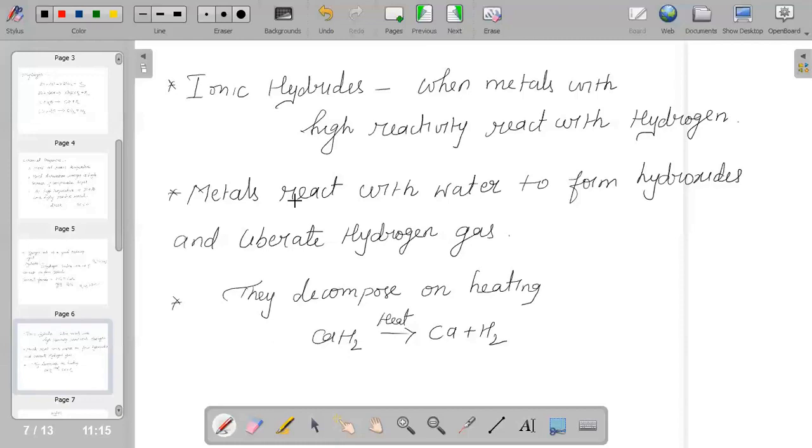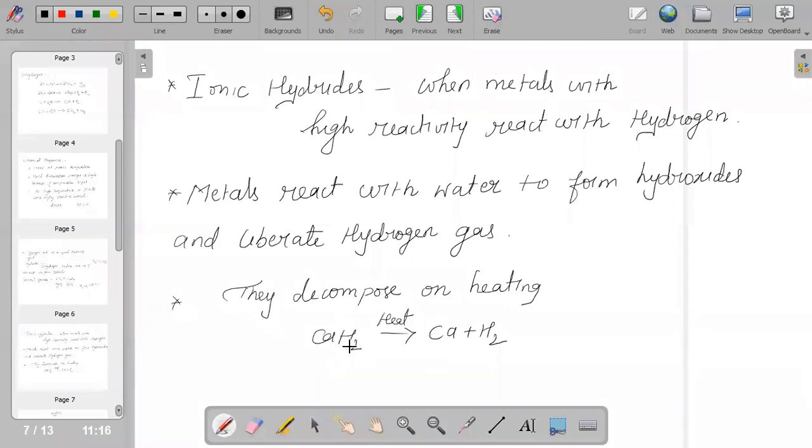In the molten state, they have the tendency to conduct electricity and liberate hydrogen gas. And we all know that when they react with water, they form hydroxides and liberate hydrogen gas.